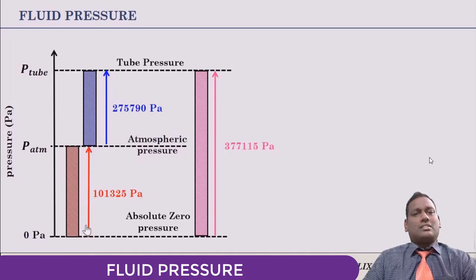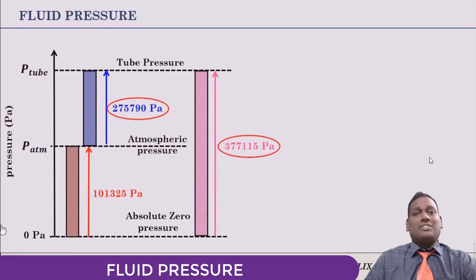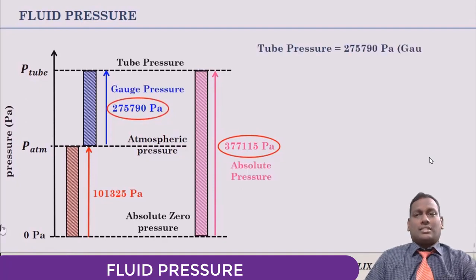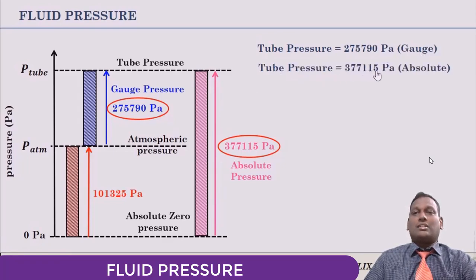That is 275,790 pascals and 377,115 pascals. Since they have used different reference lines, tube pressure is equal to 275,790 pascals, that is gauge, and tube pressure, that is 377,115 pascals absolute.